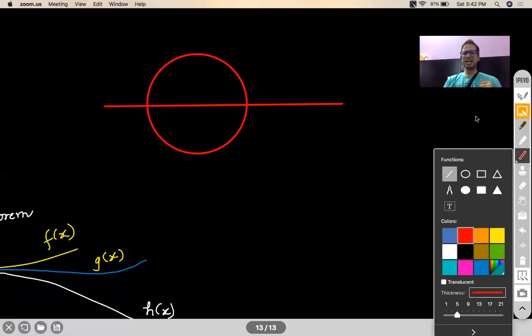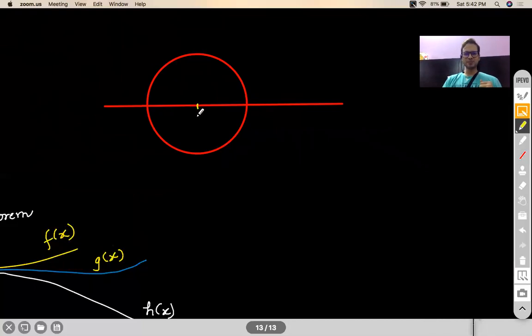So let's say I have a unit circle over here, whose radius is 1. And let's say I take a small angle x radians in between here. Let me name it: this is A, this is B. At B, I draw a tangent. Tangent means 90 degrees here, so that it meets OA extended at C.